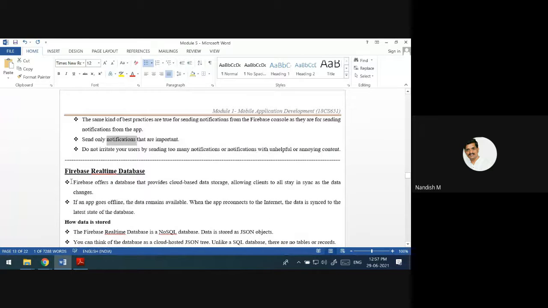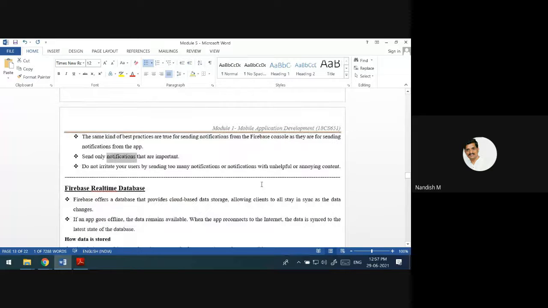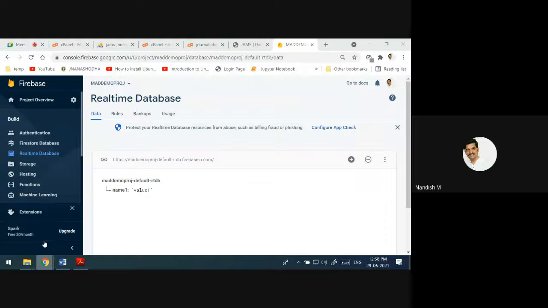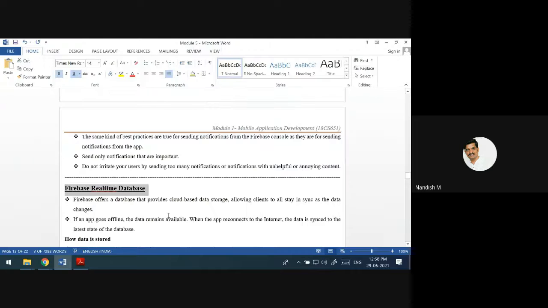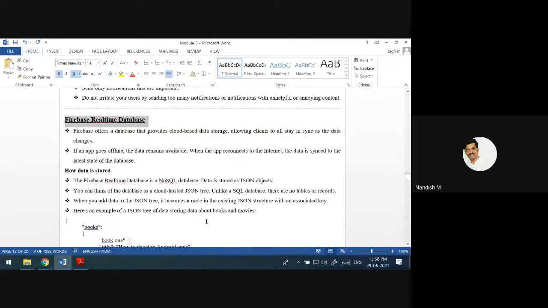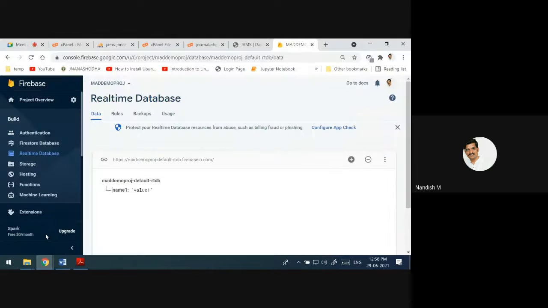Okay, how are we actually going to store the data? We discussed analytics and notifications. Now we will look at how we are going to store the data. Firebase Realtime Database. I just showed it, right? Realtime Database, this is the one. You are going to create some data here. See this data, MED demo project default. There is a key called name and the value is value one.